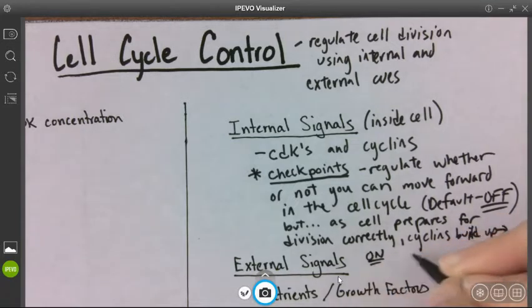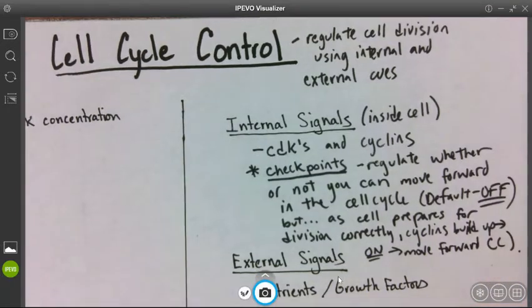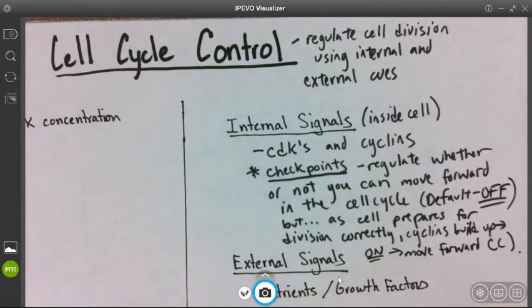And this pushes this process on, and you can move forward in the cell cycle. Okay, so these CDKs and cyclins are really, really interesting.